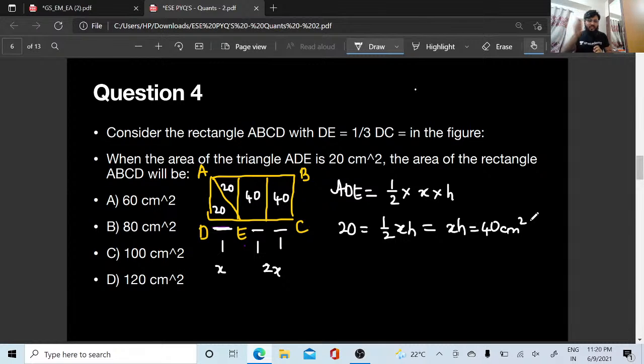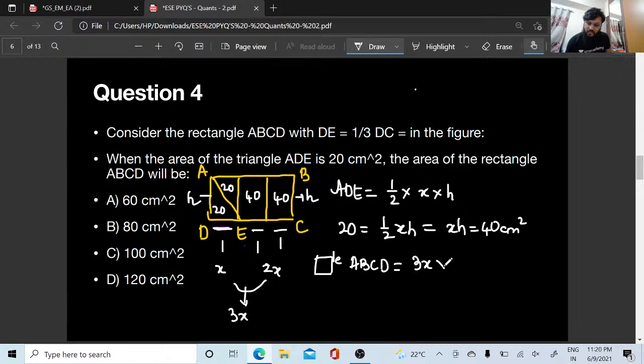Now they are asking you the rectangle ABCD, right? What is basically a rectangle? Tell me. It is length into breadth. Yes or no? So this is going to be the height. Okay? And this is going to be the length. What will be the length, people? The length is basically 3x. Right? So the area of ABCD is equal to 3x length into breadth. Breadth is h, right?